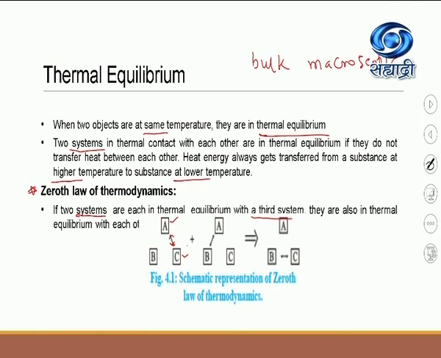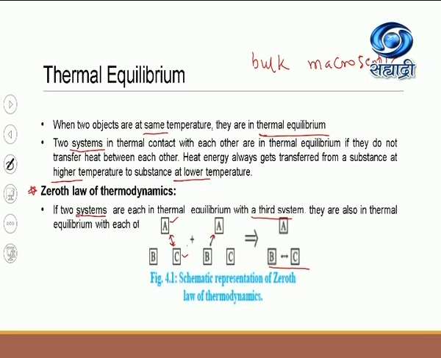Now see the other part of the diagram. Similarly, if system A is in thermal equilibrium with system B, then according to the statement of the zeroth law of thermodynamics, you can conclude that system B must be in thermal equilibrium with system C.